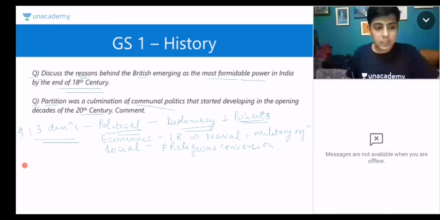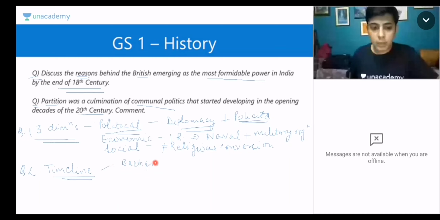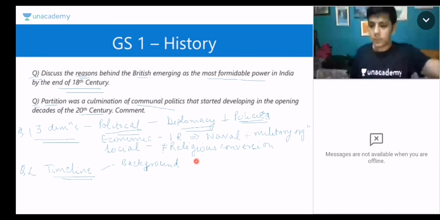Now, in this particular question, question number two, it is simply asking you to reproduce the timeline. It is a very simple question that just requires you to reproduce the timeline. I was just telling you that you must focus on the timeline in years. If you remember the timeline, it is very easy to answer this question. What you need to start with is obviously a background. You tell us about what had happened till the 20th century. We know that in the 19th century the communal angle had not come into play. It was not at the forefront.